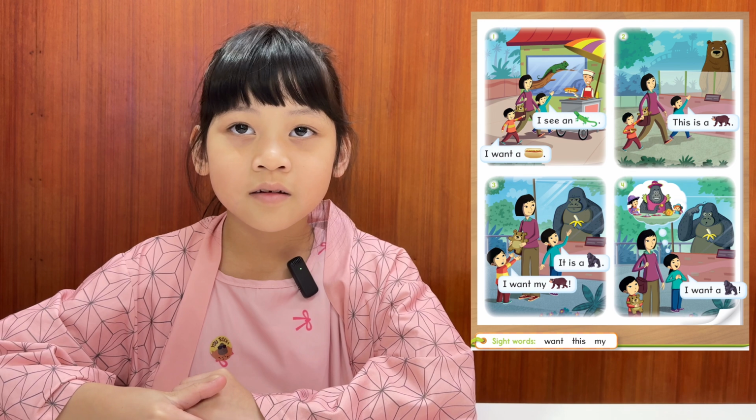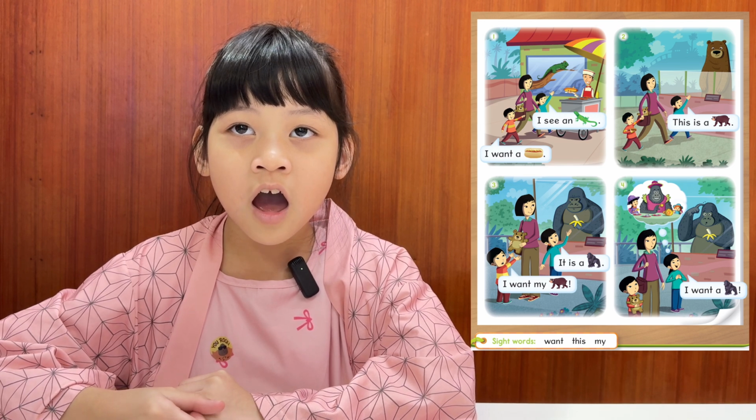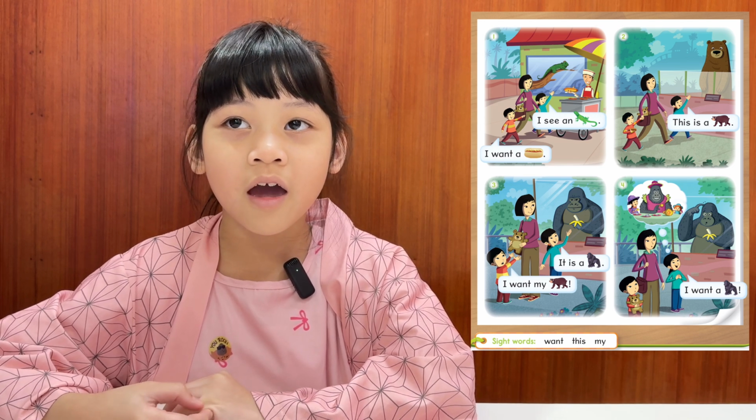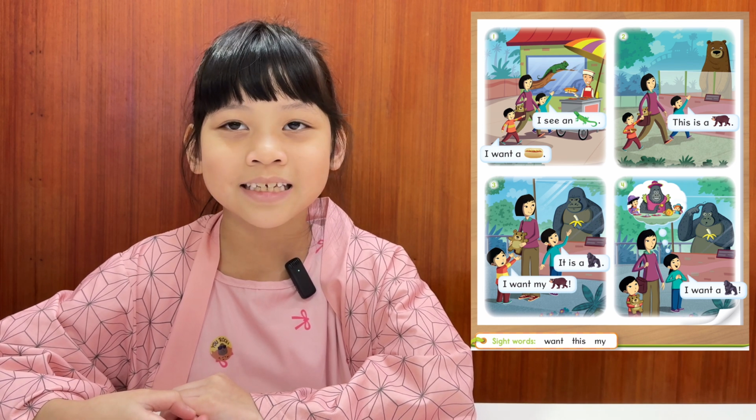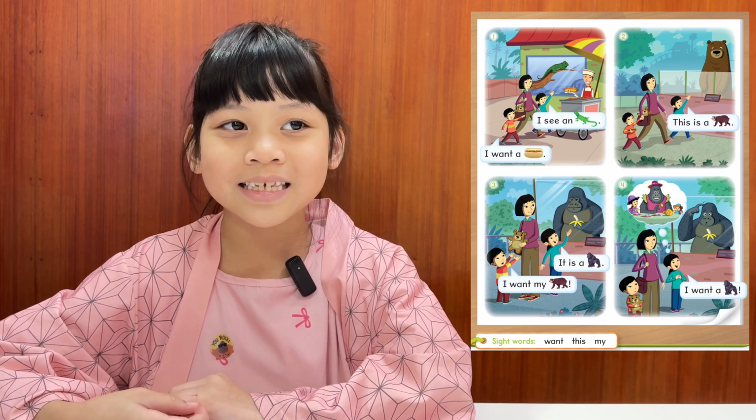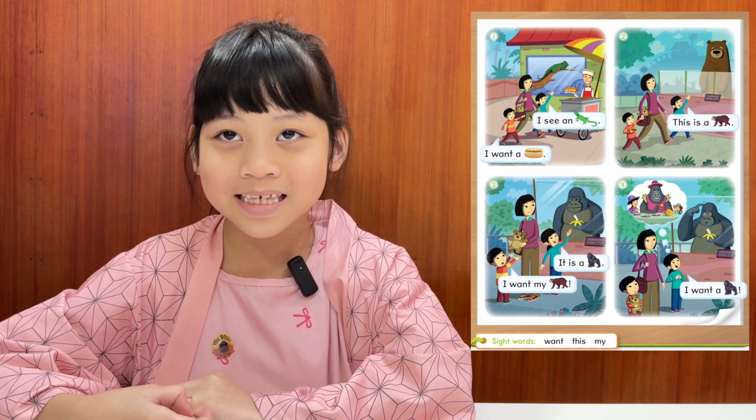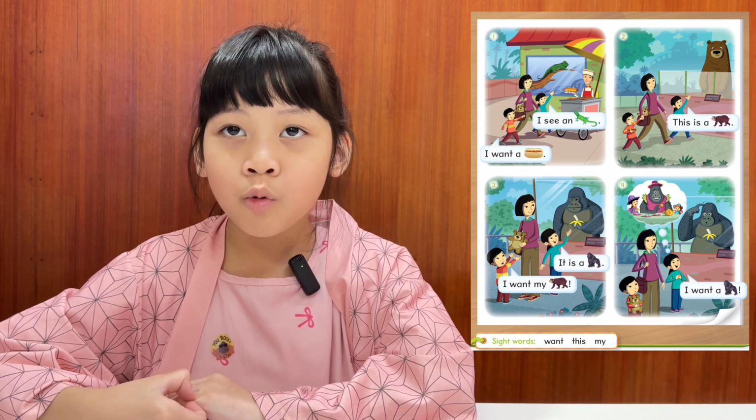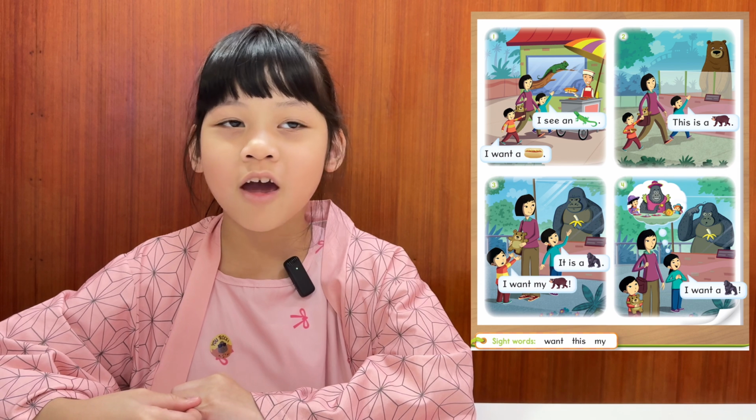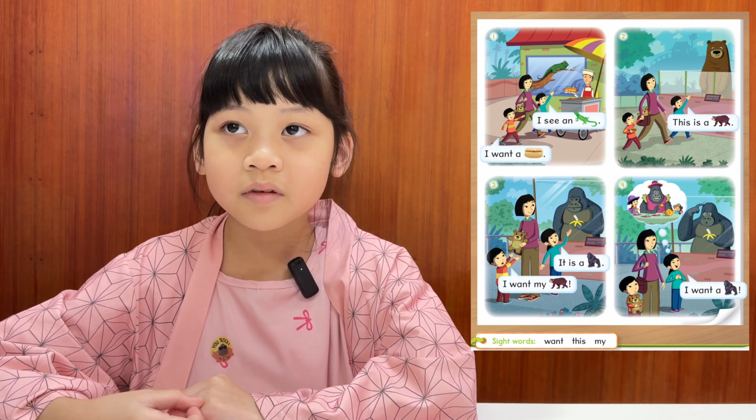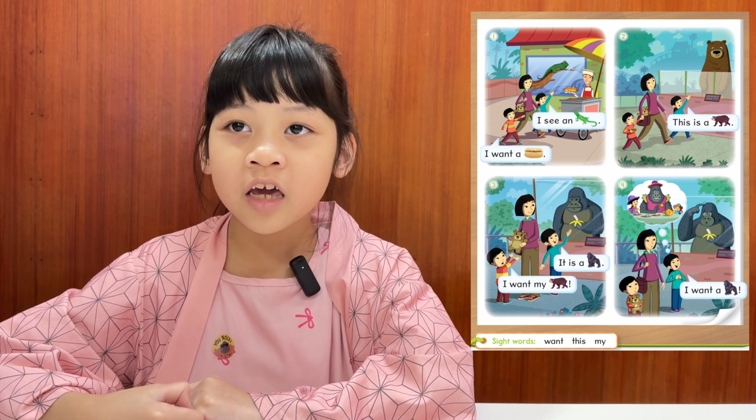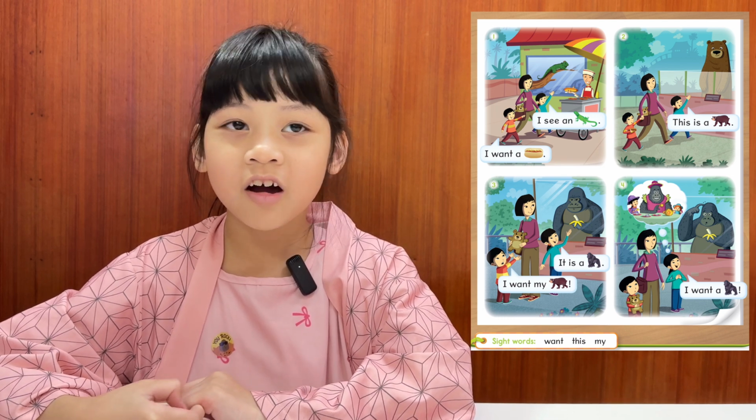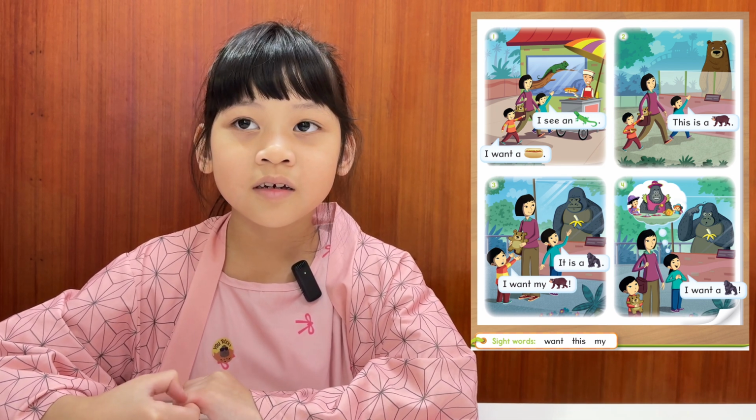Yes. And what about the boy? He looks a bit sad. I want my bear. So can you try? I want my bear. Very good. And what happened in the last picture? The girl says, I want a gorilla. Yes, she wants a gorilla.